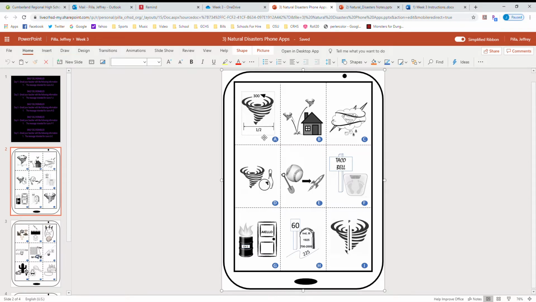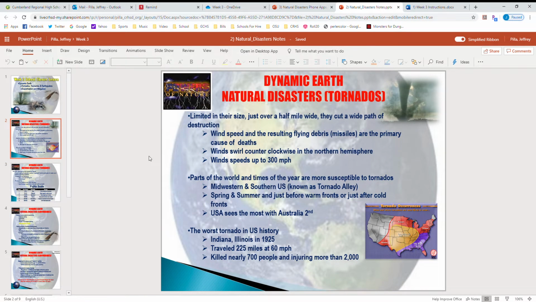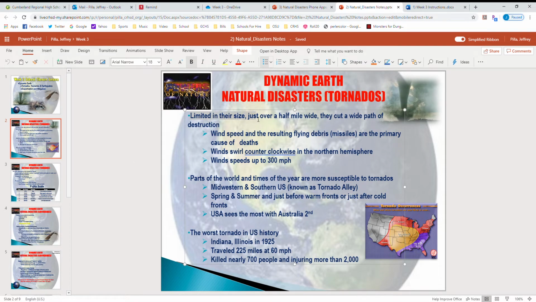The last thing I'm going to look at is this 1/2, right? Now let's go back in the notes to see if we can find anything that mentions 1/2. And right here I see limited in their size, just over a half-mile wide. Okay? They cut a wide path of destruction.